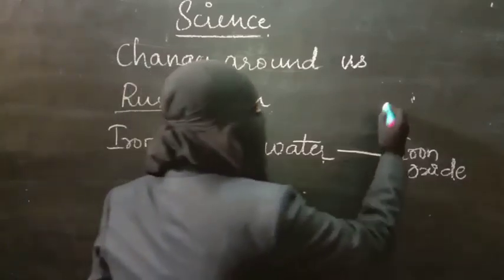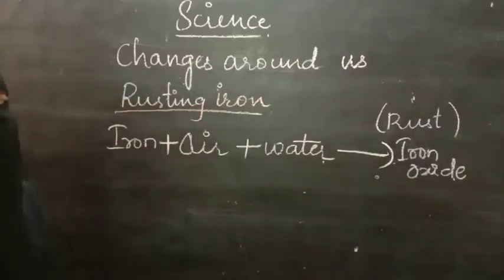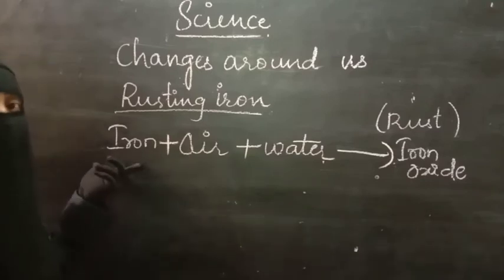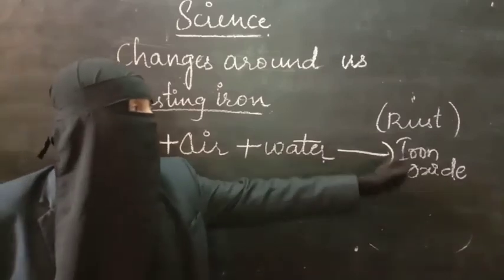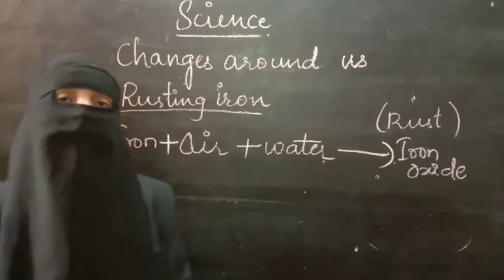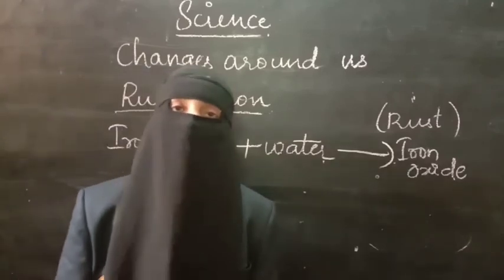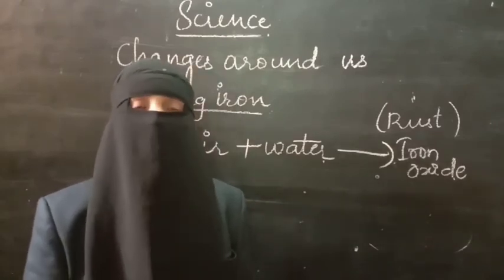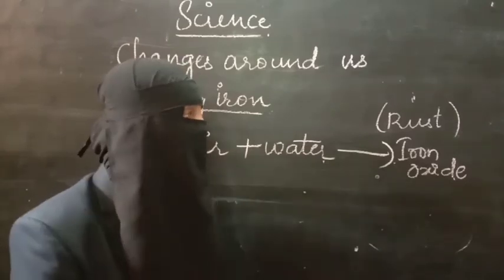Iron oxide is nothing but the rust, and this process is called rusting. So this is in the case of iron. Then how is iron reacting with the air and water and forming iron oxide, that is rust? In the same way, copper particles will also react with the atmospheric carbon dioxide and water. They also form a layer, that is a bluish colored layer, and that is called corrosion. This is how iron particles will get rusted.